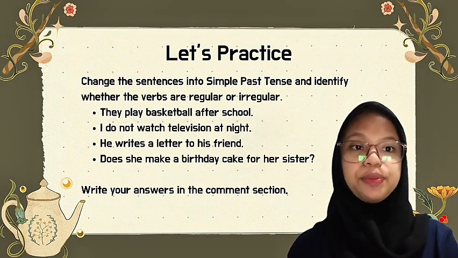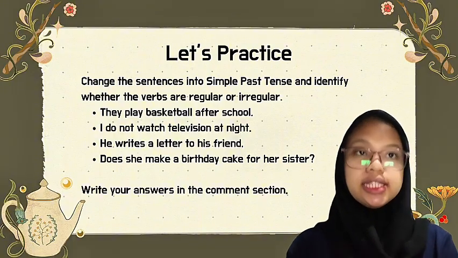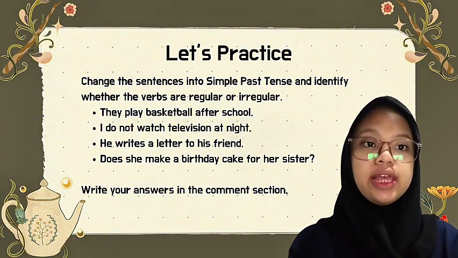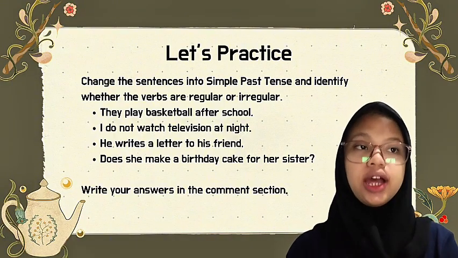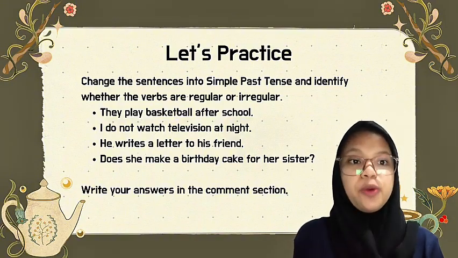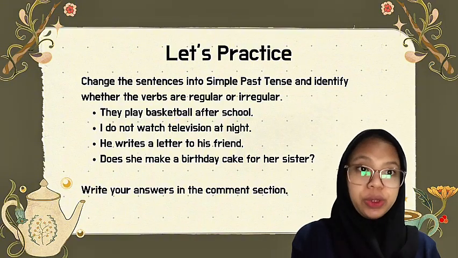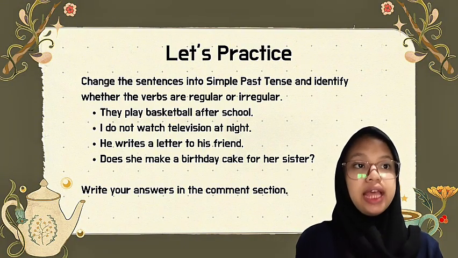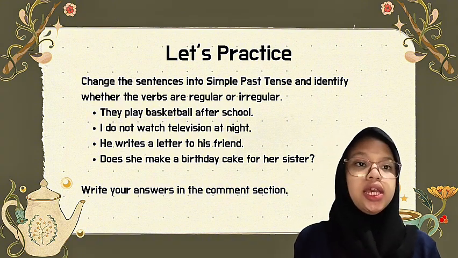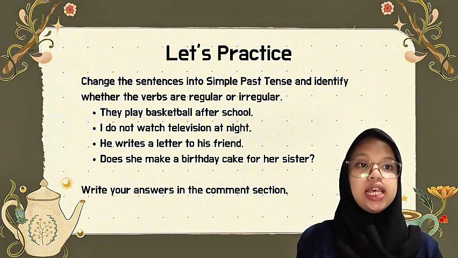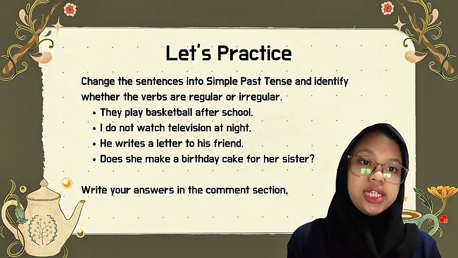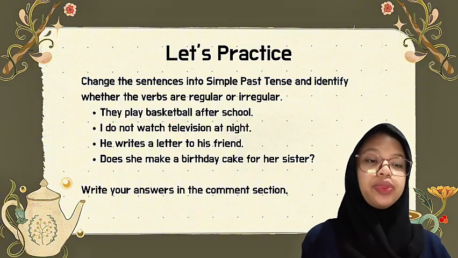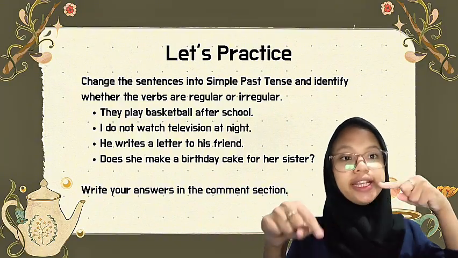Next, let's practice. Change the sentences into simple past tense and identify whether the verbs are regular or irregular. Number 1, they play basketball after school. Number 2, I did not watch television at night. Number 3, he writes a letter to his friends. Number 4, does she make a birthday cake for her sister? Write your answer in the comment section.